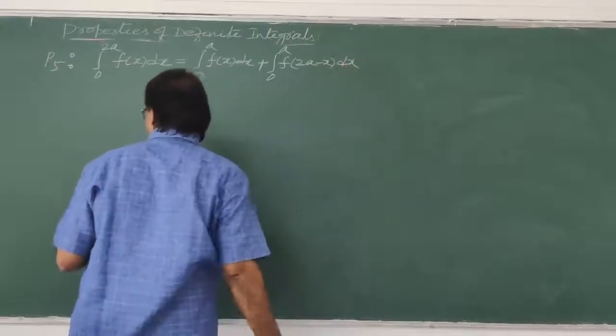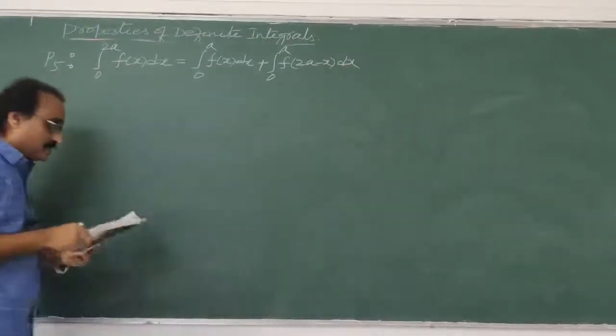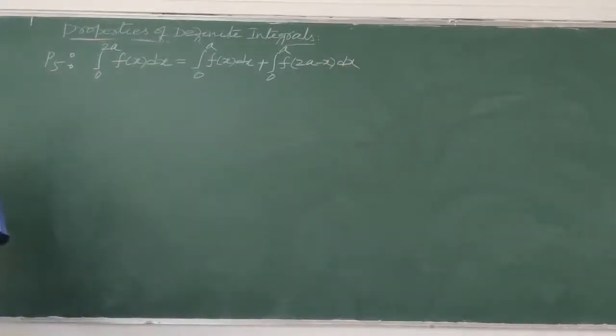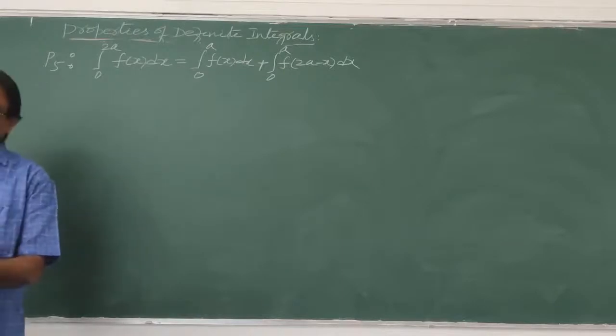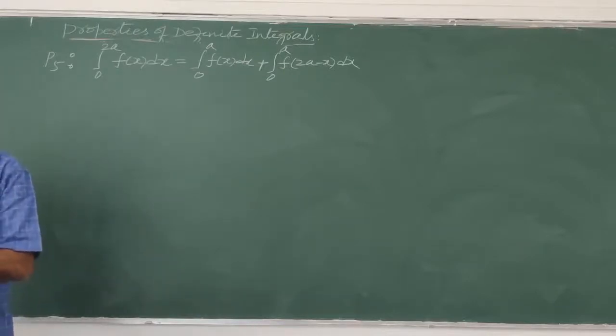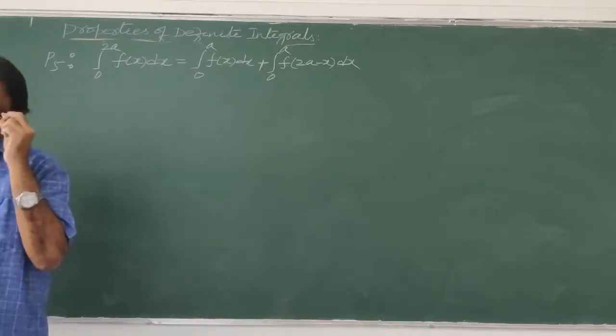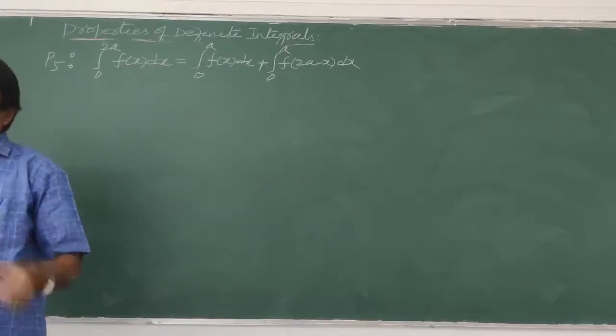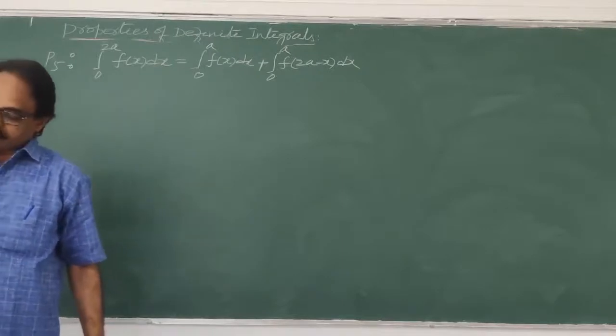This is the given. They are saying this is the property given now: integral 0 to 2a f of x dx is equal to integral 0 to a f of x dx plus integral 0 to a f of 2a minus x. So now from this we have to find out the given problem.